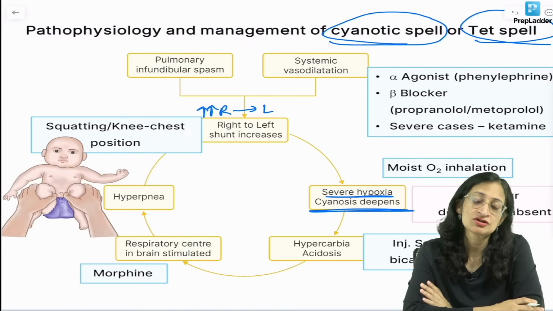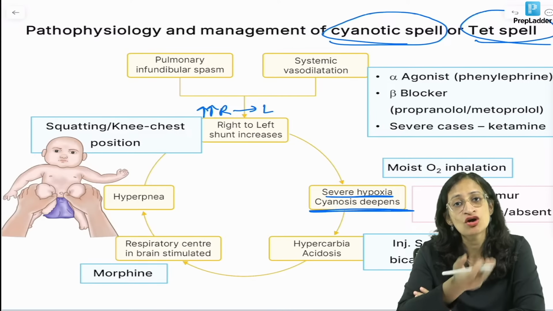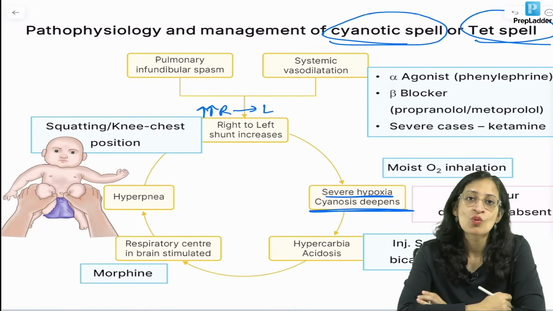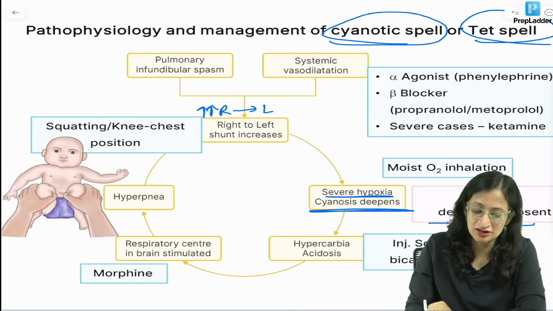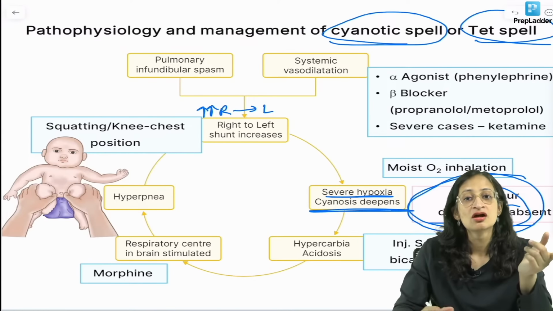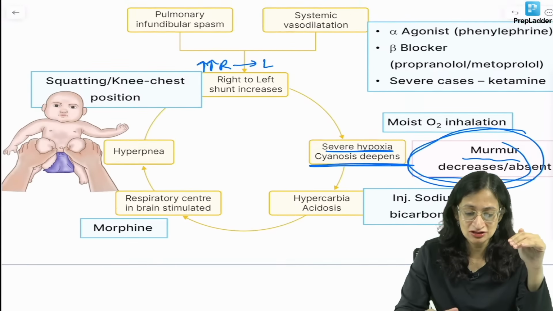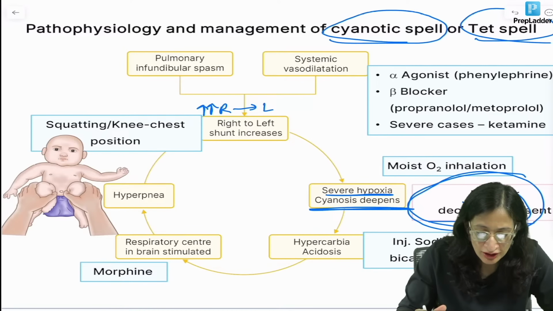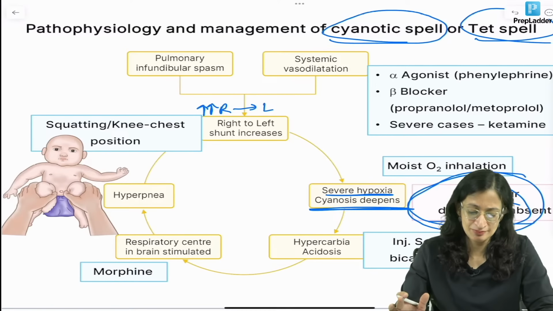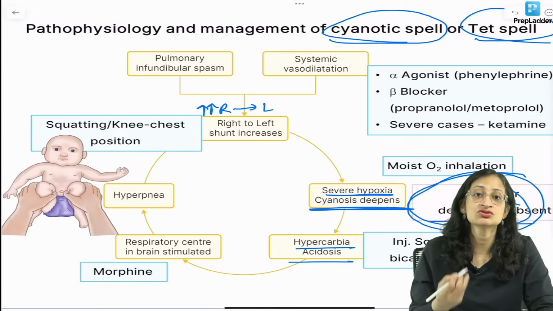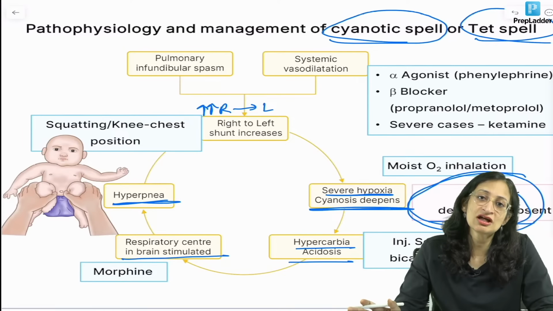What will happen to the murmur? This was asked in the AIIMS exam once. What will happen to the murmur during a cyanotic spell? Can I get the answer? So, the murmur, remember, will decrease or become absent because we already mentioned the more severe the disease, the lesser the murmur. And during a cyanotic spell, the severity is increasing. Very good, Arunojoy Kumar. Yes, the murmur decreases or becomes absent. And there will be hypercarbia, acidosis, the respiratory center in the brain is stimulated, hyperpnea, and it goes on as a vicious cycle.